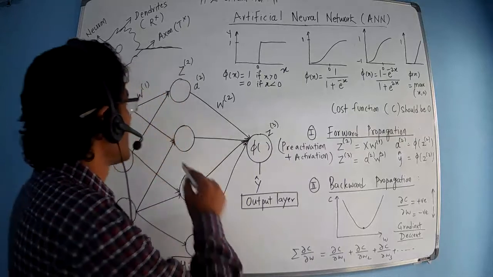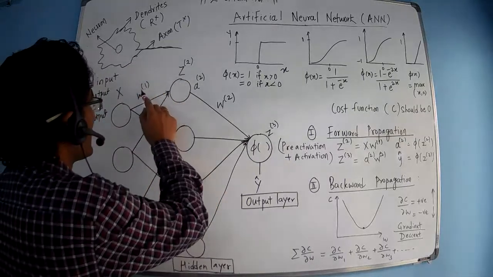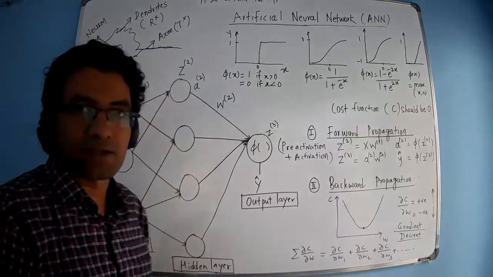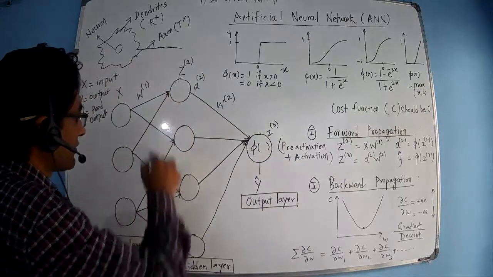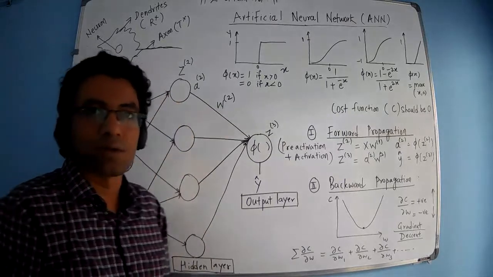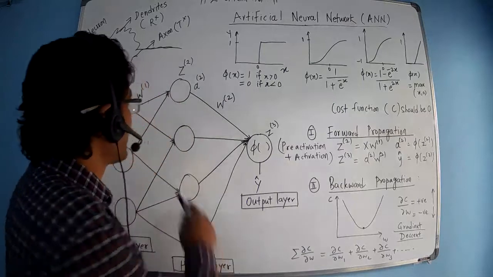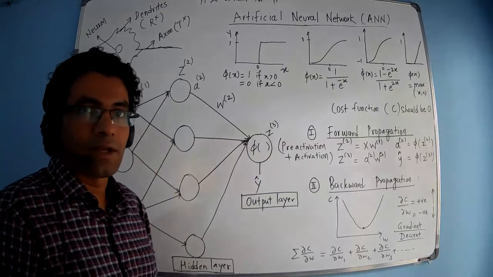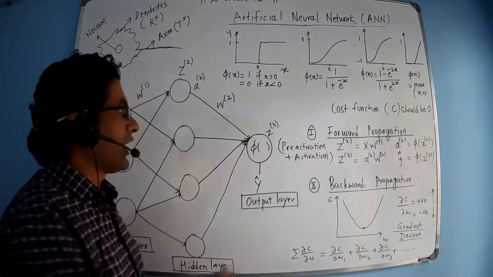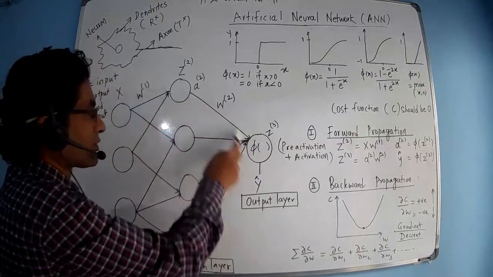Here W indicates the weight, and W1 is the weight matrix. The weights are numeric values, some numbers like 0.5, 0.7, and they are multiplied by the value of the neuron, and this multiplication then goes on to the next layer. So this is what we do while processing.